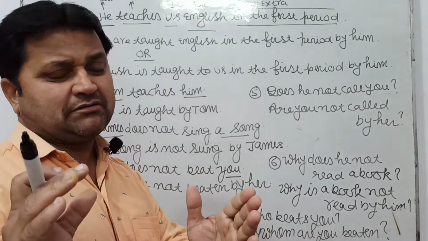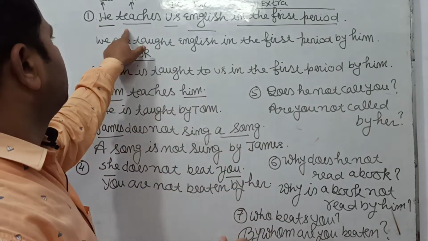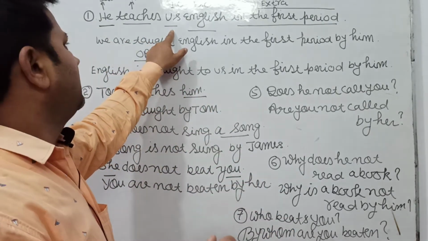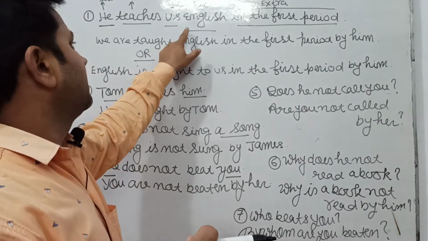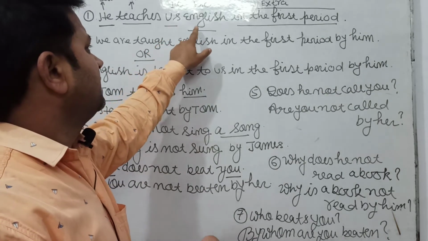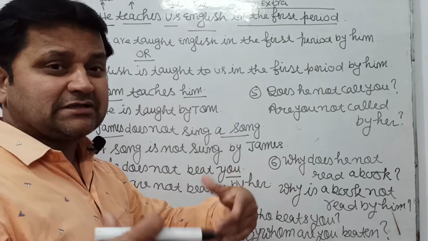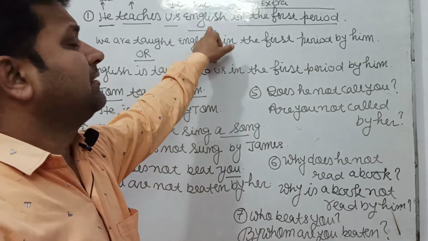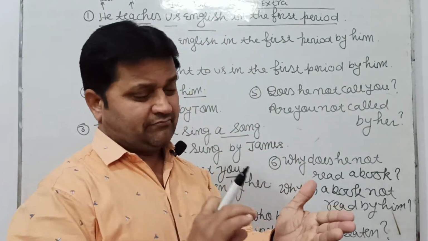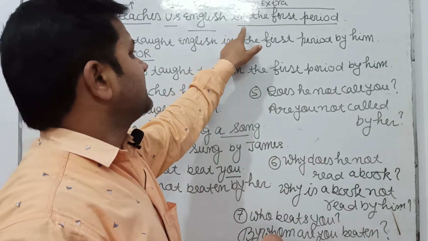The object that comes after the verb is indirect object and the object that comes after it is direct object. And the extra part after the direct object, if there is any part of the sentence, that is extra part.